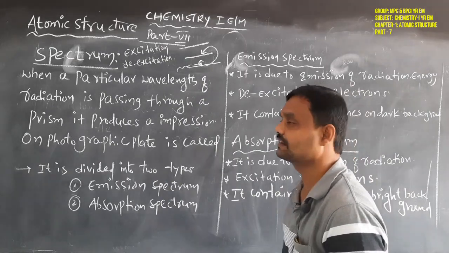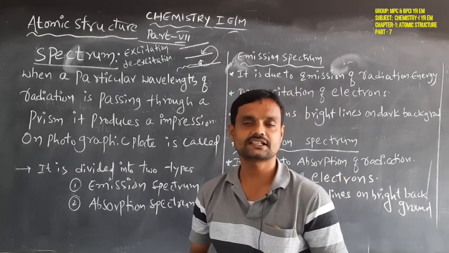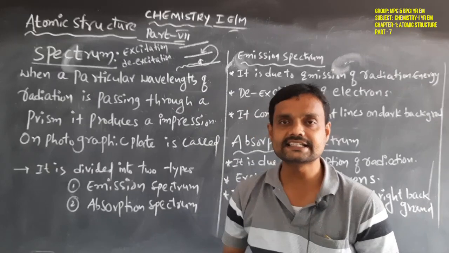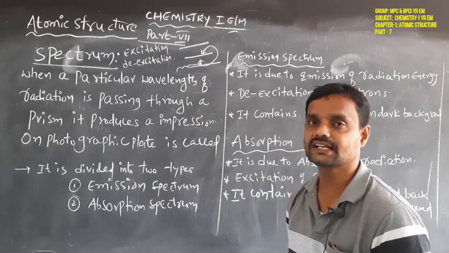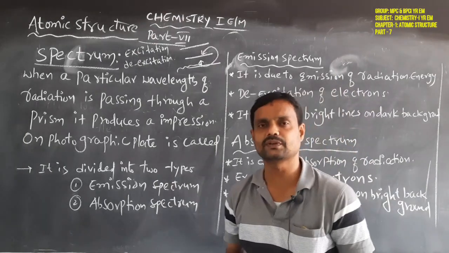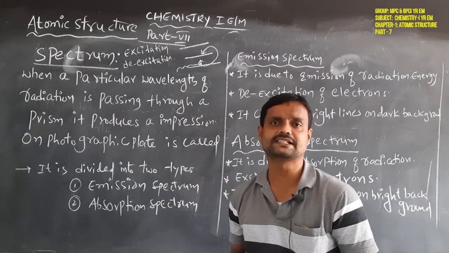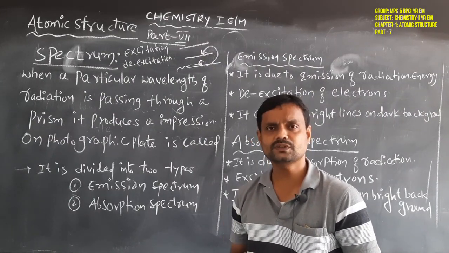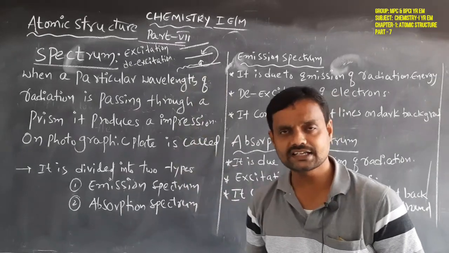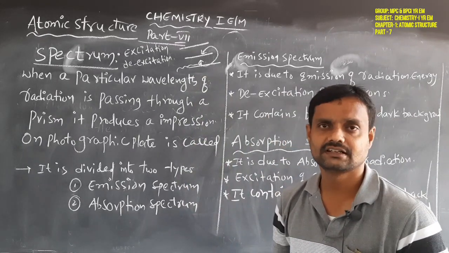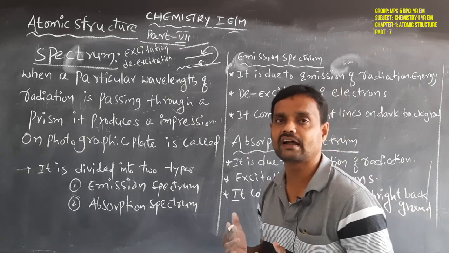That process is called excitation of electron. What is meant by excitation? Simply, when an electron absorbs some energy, it jumps from its original level to another, higher level.